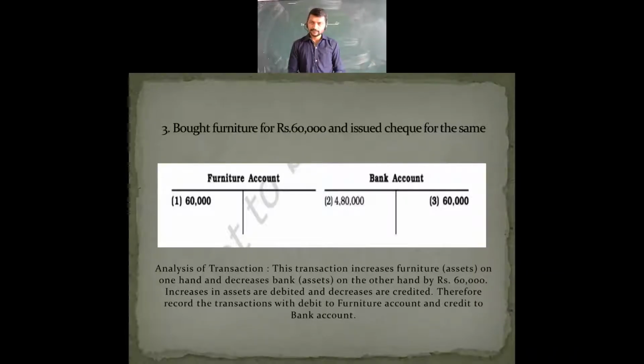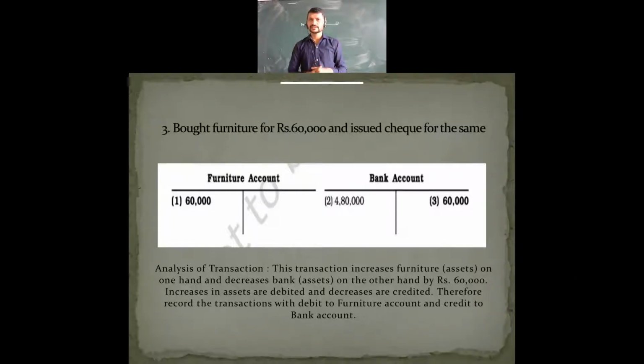In future sessions, you are going to know how to open the ledger accounts. Before that, with the journal, one by one you will have clear ideas about how we do this. Just now, in the T account, we are only highlighting which side is debited and which side is credited.